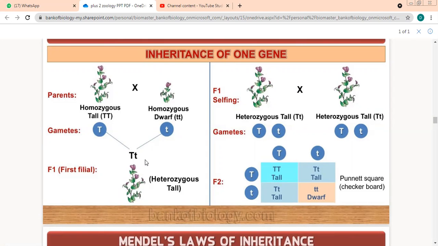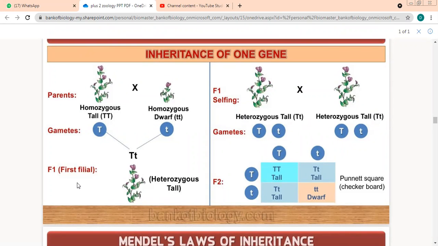Heterozygous. Yes. Because if you see, this is capital T and this is small t. The first generation is represented by F1 and it is called the first filial generation. What do you call the generation as? First filial generation.